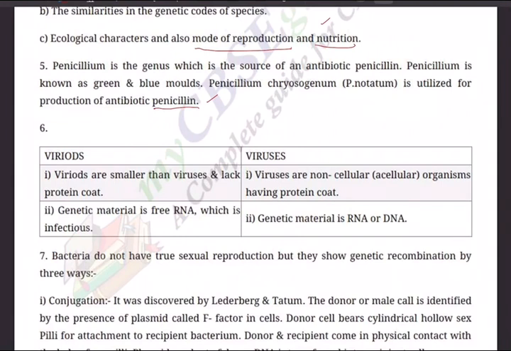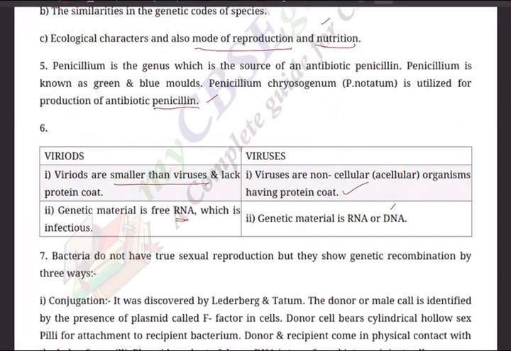Next, difference between viroids and viruses. Viroids are smaller than viruses. Remember this, smaller than viruses, and they lack a protein coat. Viruses are non-cellular, acellular organisms having a protein coat. In viroids, the genetic material is free RNA, which is infectious. They are very dangerous. In viruses, the genetic material is either RNA or DNA, because viral DNA also is there.